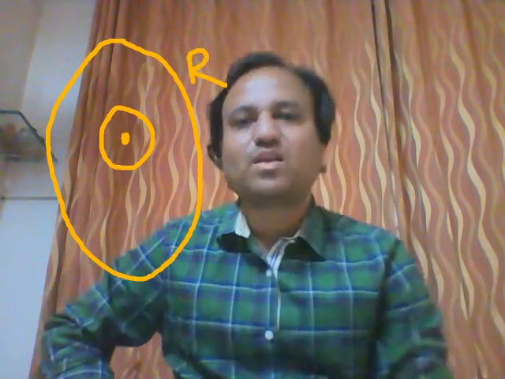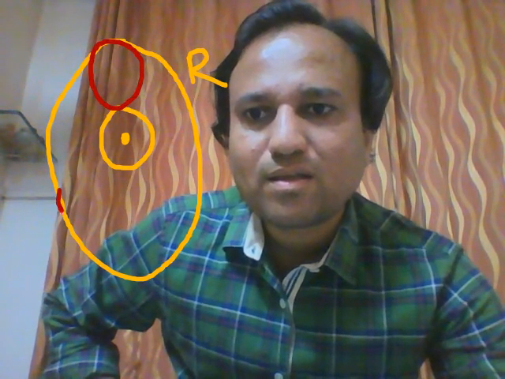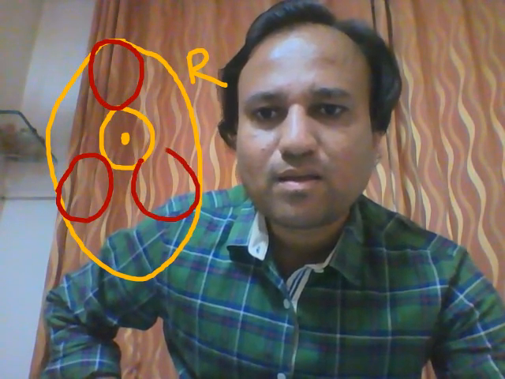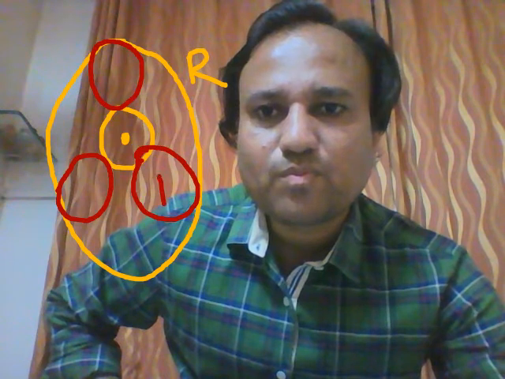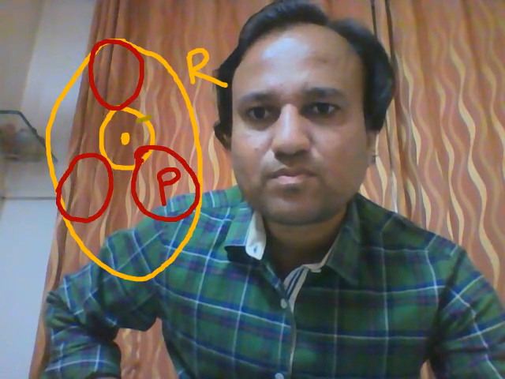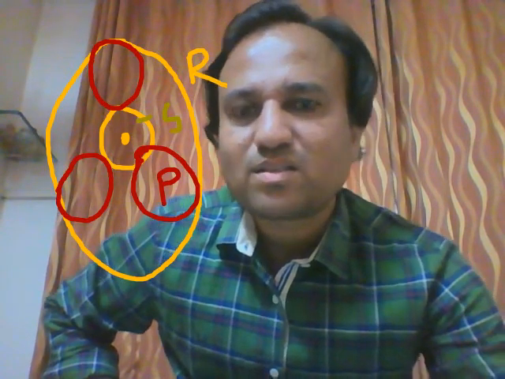So to understand the engagement of different gears, this is the sun gear, student, this is the ring gear, here I will employ 3 planet gears. Planet gear, sun gear, ring gear.